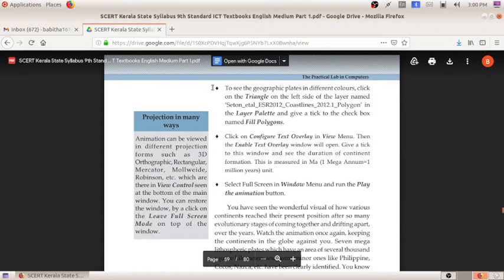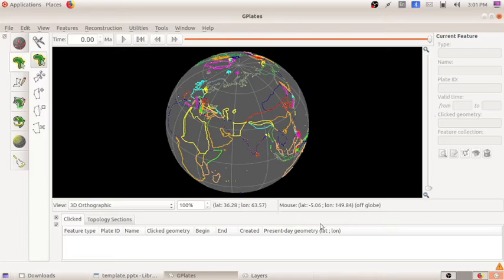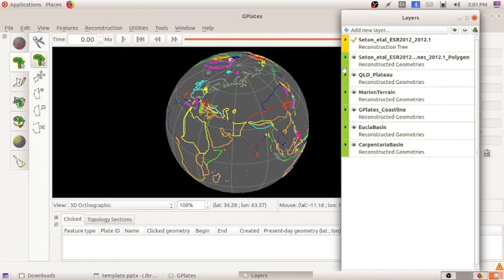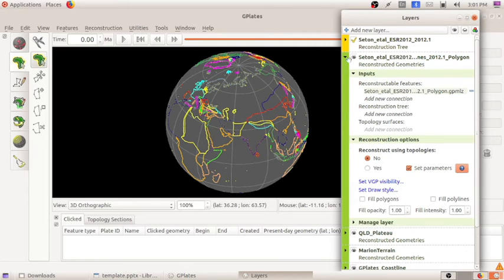Next step, to see the geographic plates in different colors. If we want to see the geographical plates in different colors, we can do that also. We have to open the layer panel. Here the second layer, that is Seton et al. 2012. You can see a triangular shape. Click here. From here there is an option fill polygons.